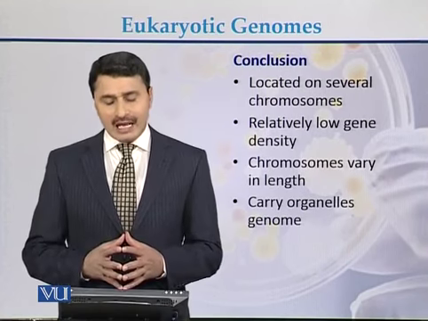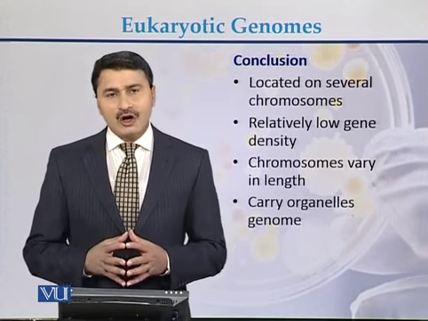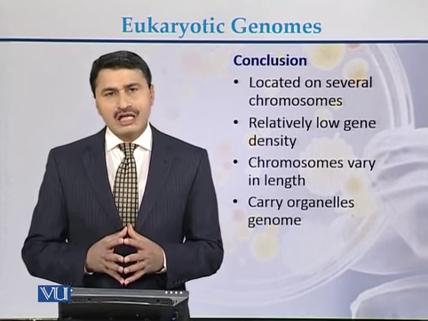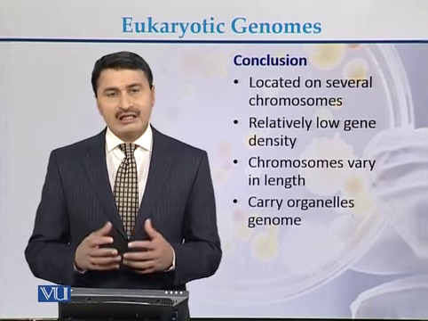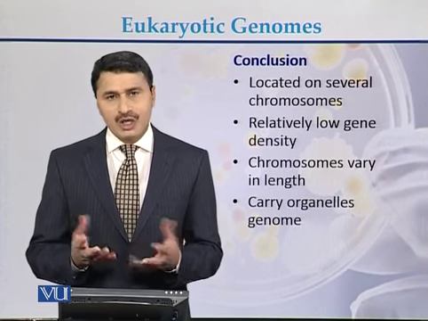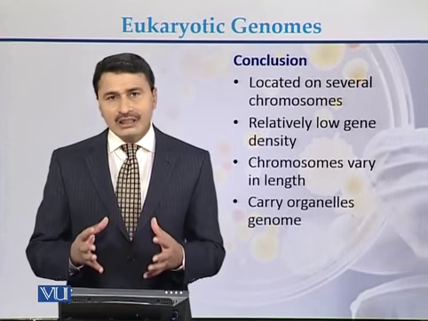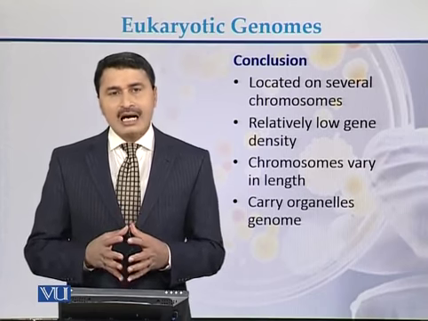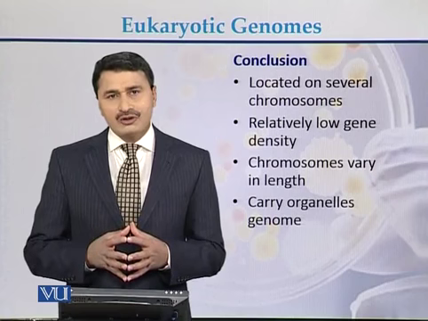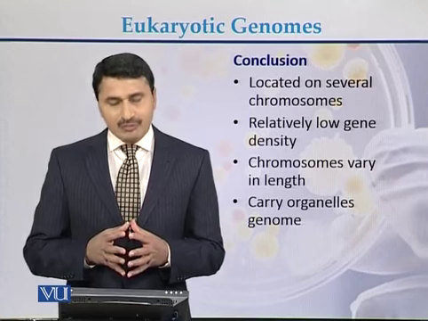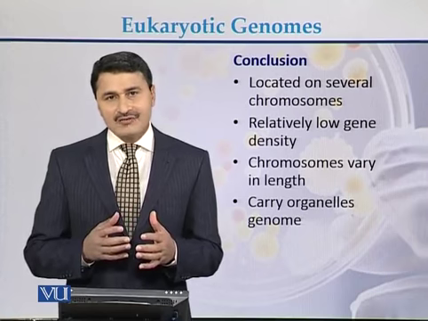If we conclude what eukaryotic genomes are, in case of eukaryotes, the genome is present in the form of chromosomes within the nucleus. In case of eukaryotes, there is a low gene density and the chromosomes vary in size.